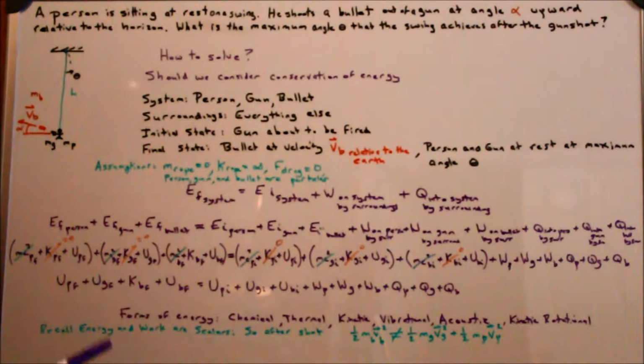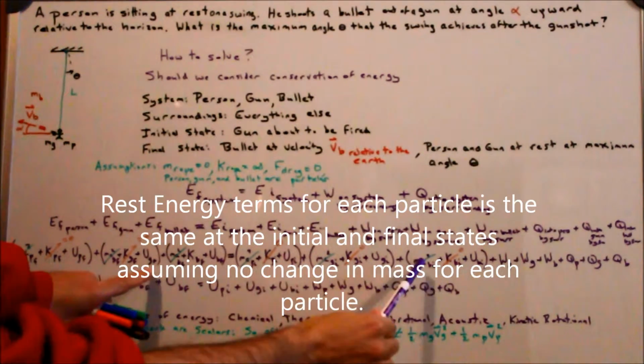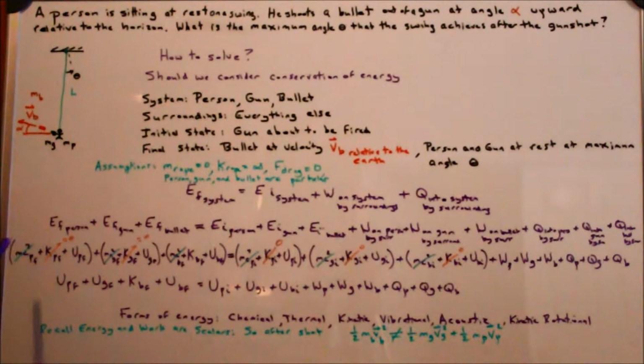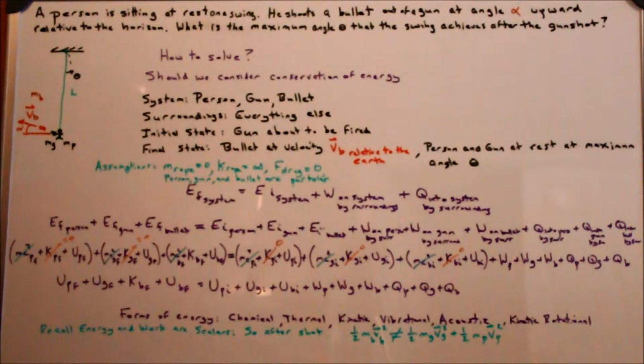Now we know a couple of things. For the rest energy, we assume the mass of these parts is not changing, which is another assumption, and the speed of light in a vacuum is not changing. So for the person, those cross out, and that crosses out, and that crosses out. In the final state, the person has moved up here and he's at rest. He's not moving, so his kinetic energy is 0. Same thing with the gun. In the initial state, nothing was moving before I fired, so the gun, the person, and the bullet had no kinetic energy. So crossing everything out, we end up with this term right here.